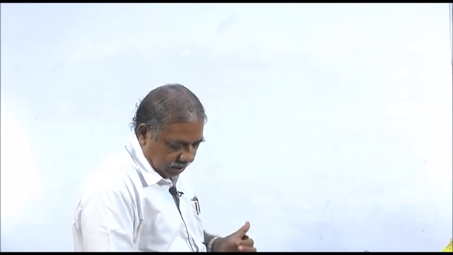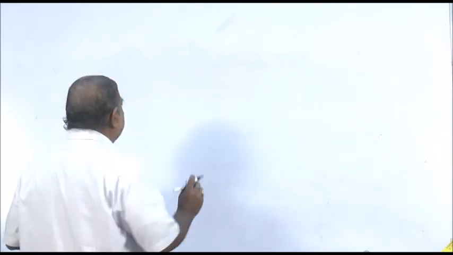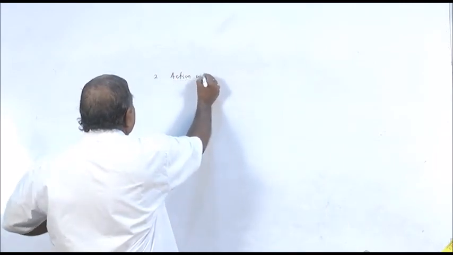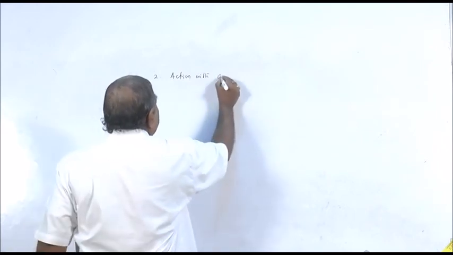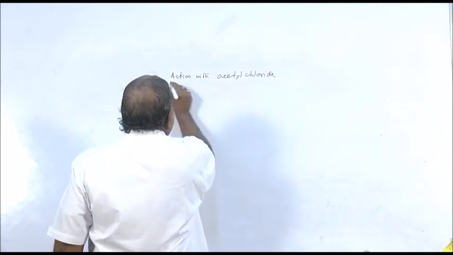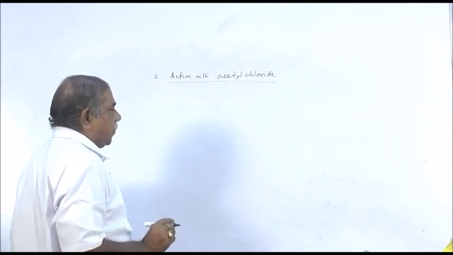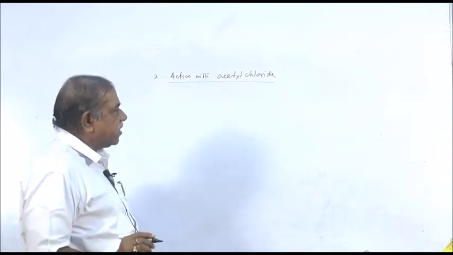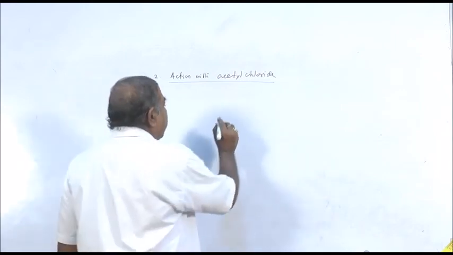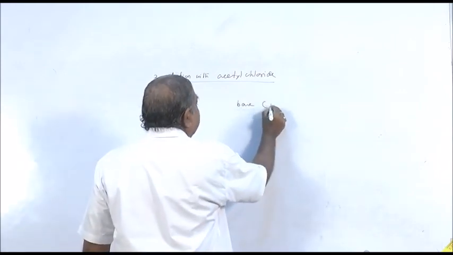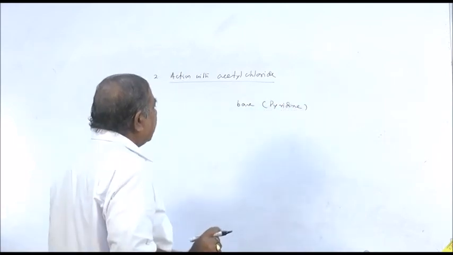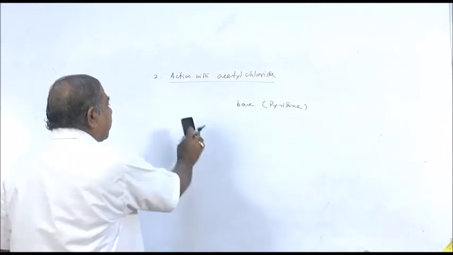The next reaction is the reaction with acetyl chloride. Here only primary and secondary amines react. Both primary and secondary amines react with acetyl chloride in presence of a base like pyridine to form the corresponding acetyl derivative.